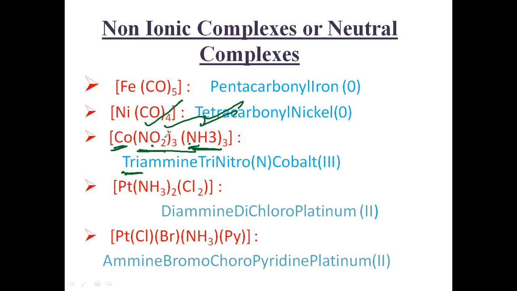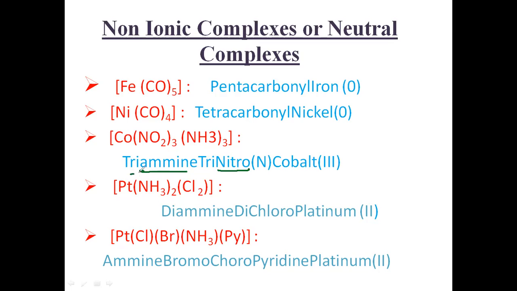A first, then N. So you must see the alphabetical order only for the ligand names. Here amine is our ligand, nitro is our ligand. Which one will come first, A or N? Amine will come first.